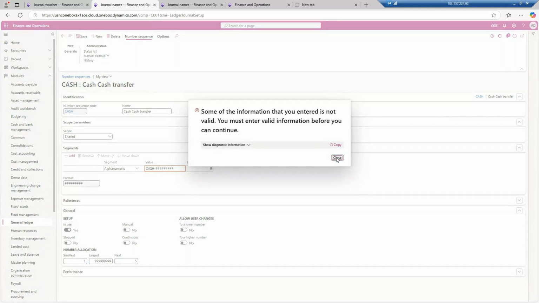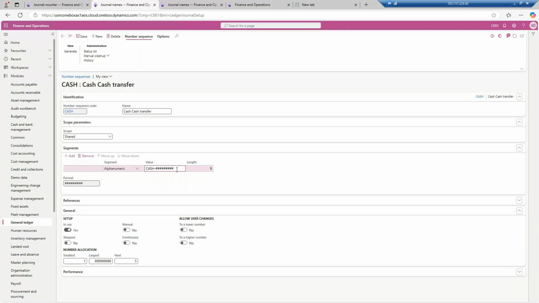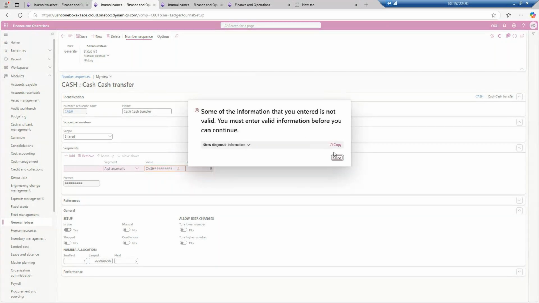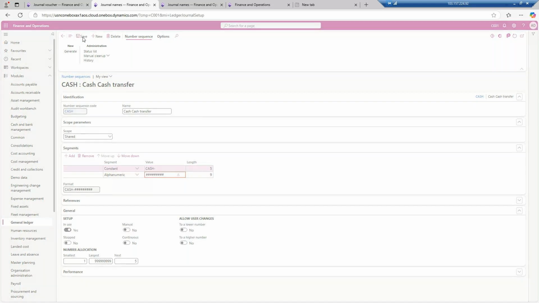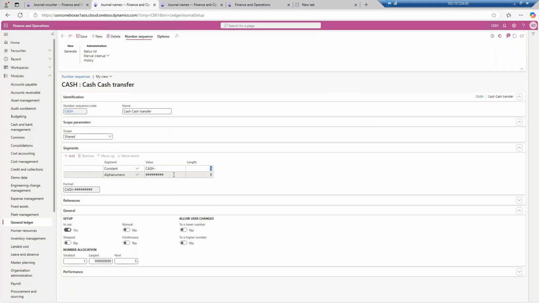Okay, it is asking for alphanumeric only. So I will type it like this. Control S, save it. No, it is not taking it up. That means this is a constant. I need to add one more line over here of constant. And for the constant, I will type cash hyphen. Now let me save it. Okay, it is not allowing to save. Why is it not allowing to save?